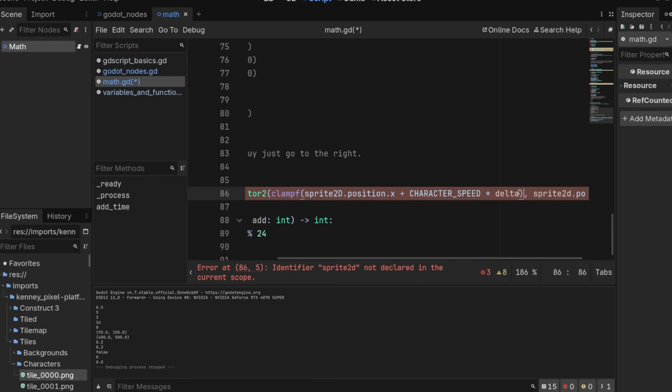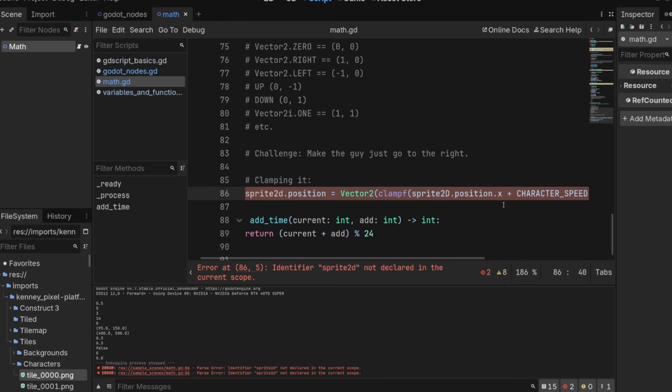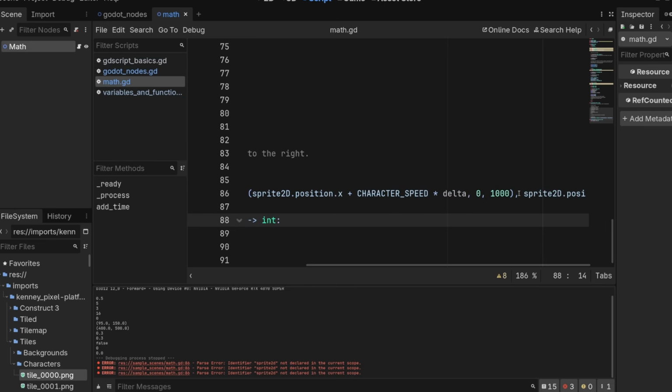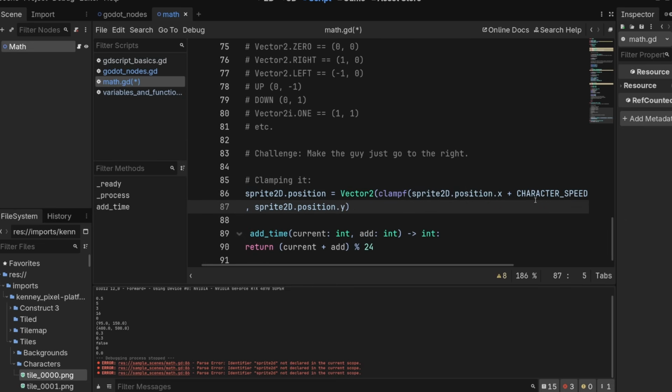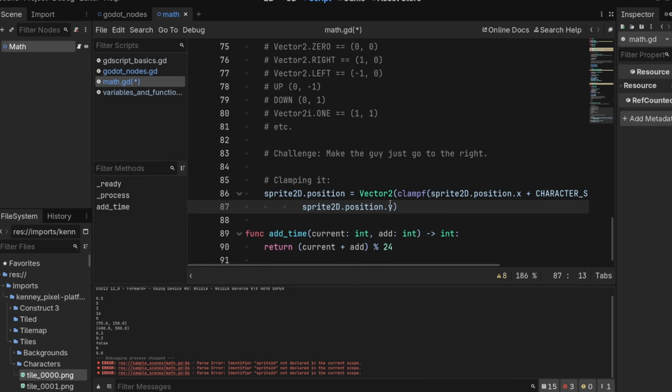And then we can give him 2 values here. These are the things it has to be in between. So we do 0 and 1,000. And that will make it so he stops at 1,000. This is getting a little long. If something gets long like this, you can actually break the line by putting a backslash and enter. And then you can put a backslash maybe after the comma and enter, and then you can indent it. And this will be treated as the same thing. So we'll do that here too.